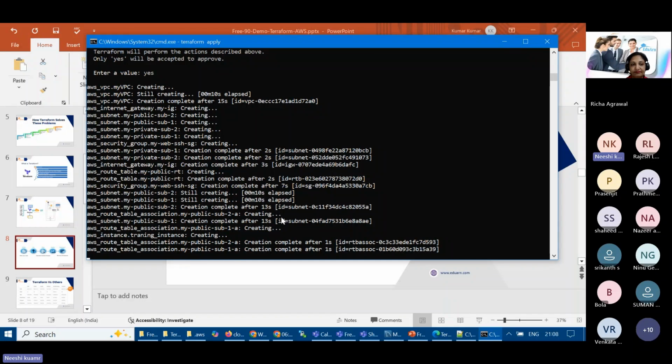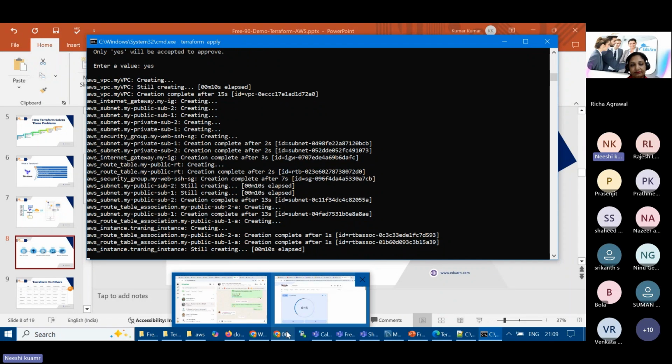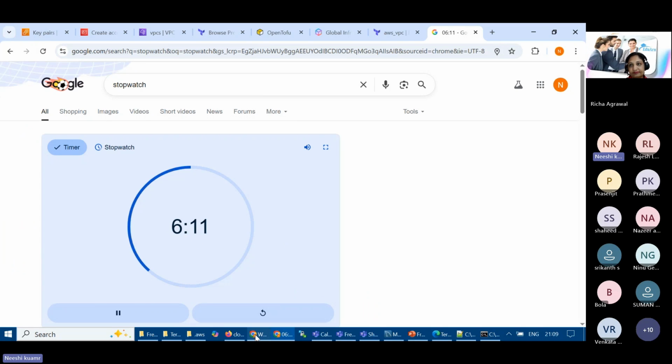So creating the instance will take some time, and we can go and verify it. So I'll be going to that in a screen, right? Almost 4 minutes is over, which is okay. So what I'll do, I'll go to the VPC section.